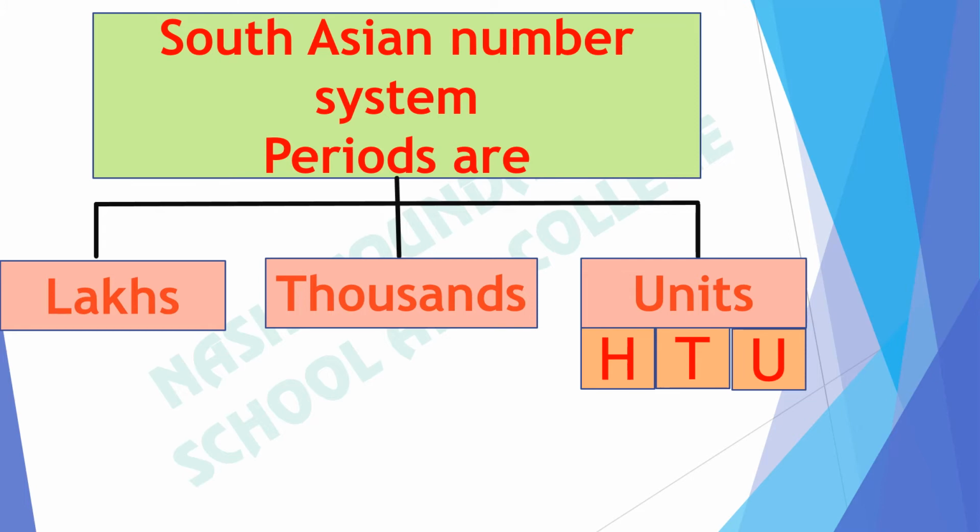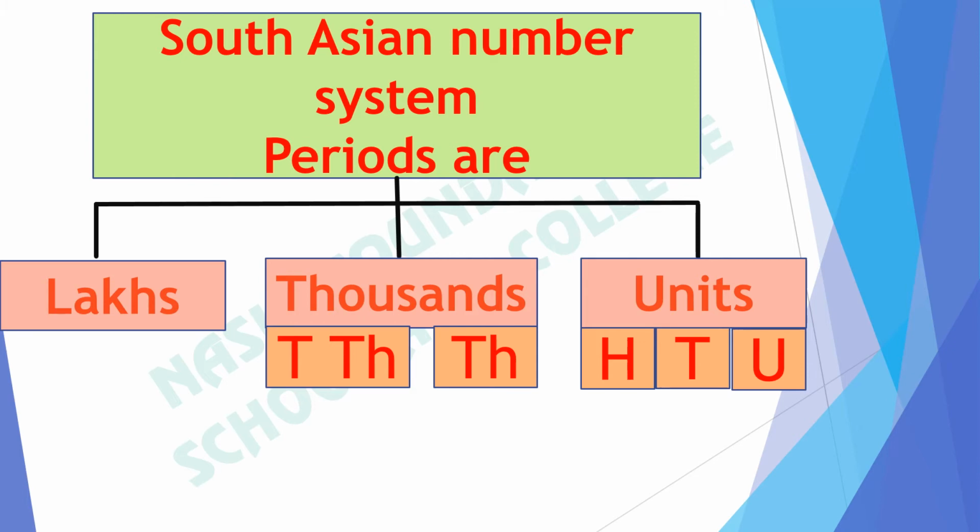Now students, you will tell me into how many groups the thousand is divided in the South Asian number system. 3? 2? Yes, it is divided into 2 groups: thousands and 10,000s. Then it comes lakh, and lakh is divided into 2 groups: lakh, 10 lakh.